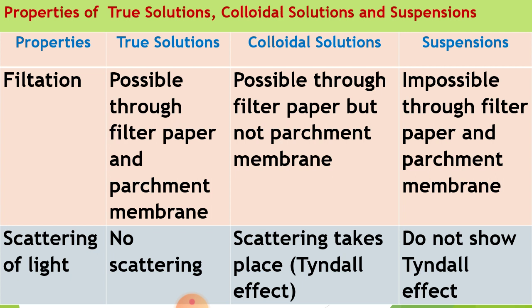So maybe here three containers are given to you. One container's name is A, second is B, and third is C. So one may be asked, how can you differentiate between true solution, suspension and colloidal solution? By scattering of light. If scattering takes place, that means it is a colloidal solution. If no scattering takes place, it may be a true solution or a suspension.